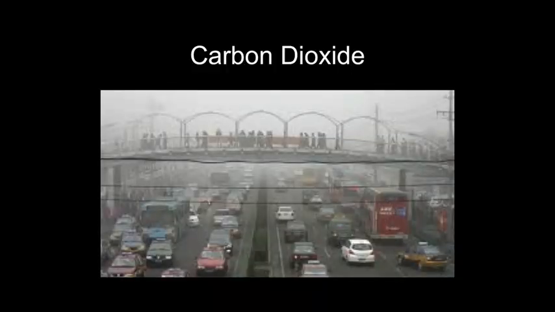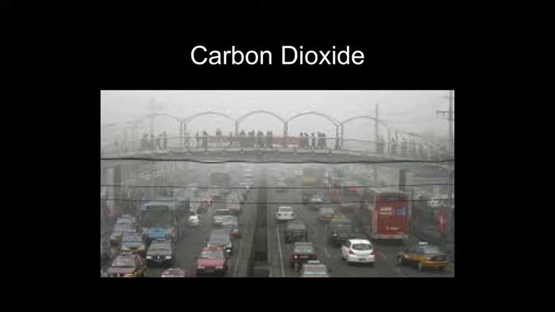Let's talk about carbon dioxide as a greenhouse gas. Carbon dioxide does a very good job of trapping infrared radiation, or the Earth's heat, and causing global temperatures to rise. Carbon dioxide levels fluctuate naturally. As the Earth's temperature rises, some carbon dioxide is released from the oceans, as we've talked about in class, due to solubility. And as temperatures fall, carbon dioxide is absorbed by the oceans. We talked about that during solubility.